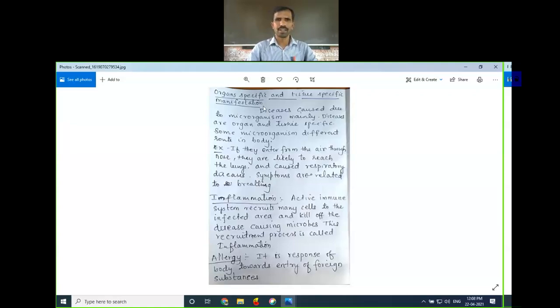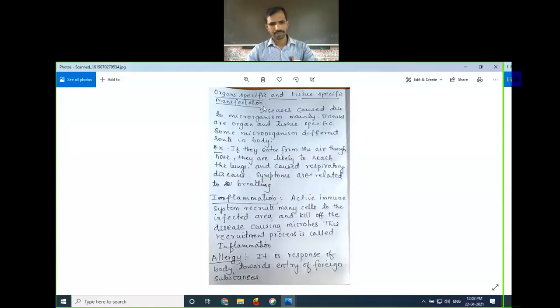Some of the microorganisms enter through the nose, from the air. They cause respiratory tract infections, lung infection or trachea infection. Like there are upper respiratory tract infections and lower respiratory tract infections. So the symptoms will be breathing related symptoms.